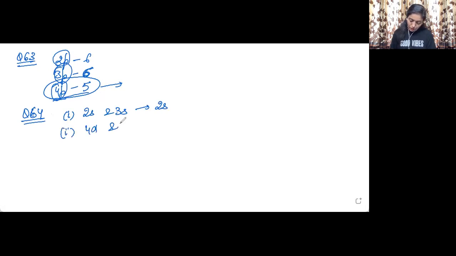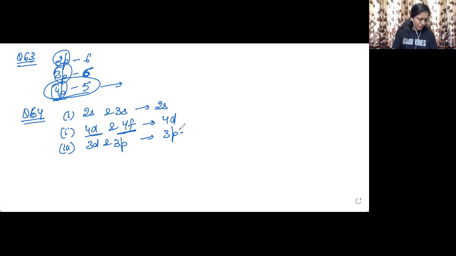Then second is 4d and 4f. Now, before 4f, 4d comes. So here 4d is closer to the nucleus, so it will experience more effective nuclear charge. The third one is 3d and 3p. So here, because 3p will be closer to the nucleus, it will experience greater effective nuclear charge. All right, so this is quite simple. Let us now move into question number 65.